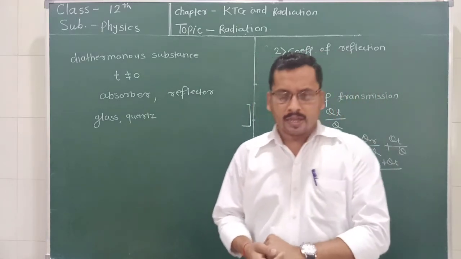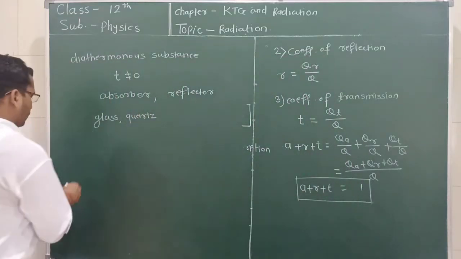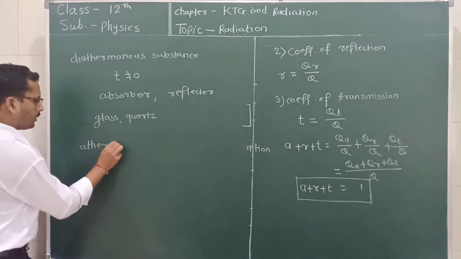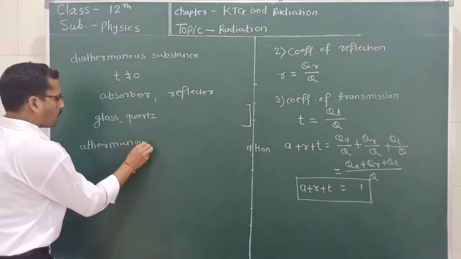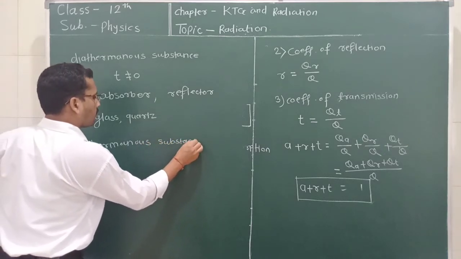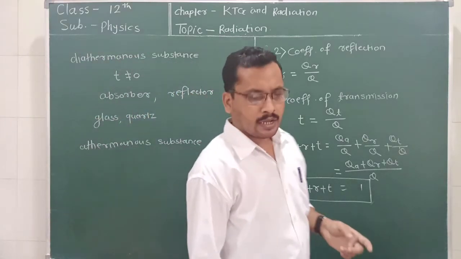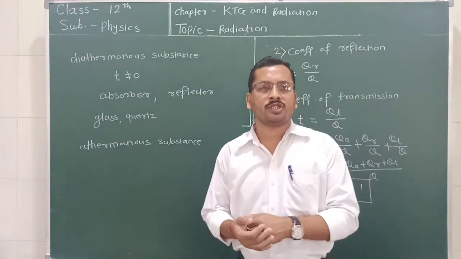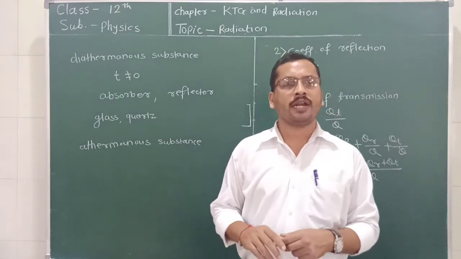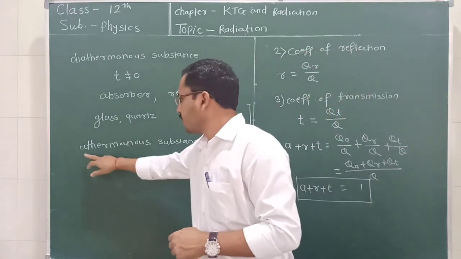Now, on the other hand, another type of body is called athermalous. What are athermalous substances? Athermalous means substances which are opaque to the heat radiation. Opaque means it does not allow radiation to pass through it.